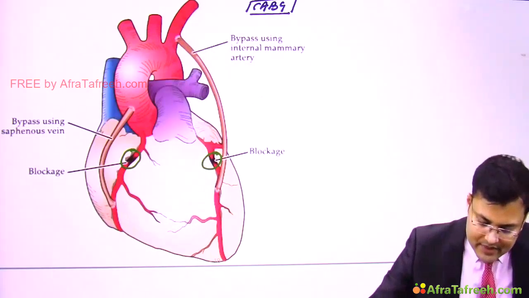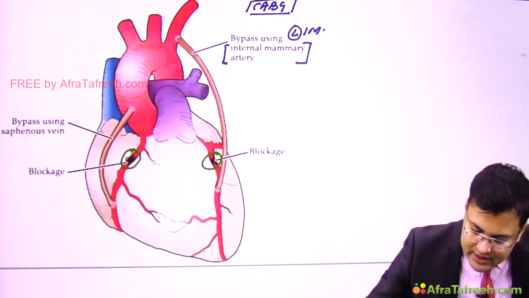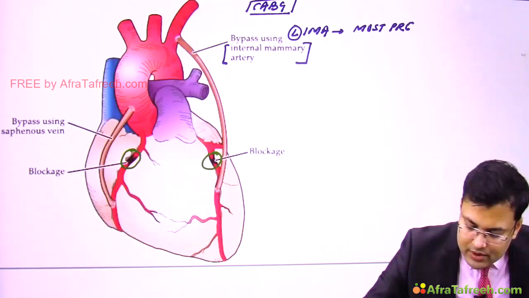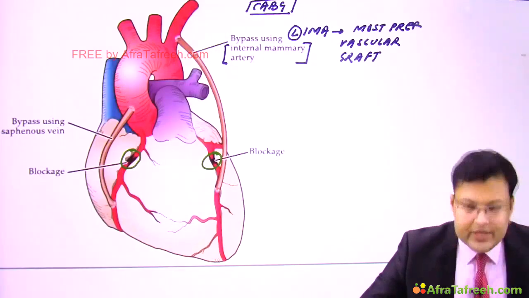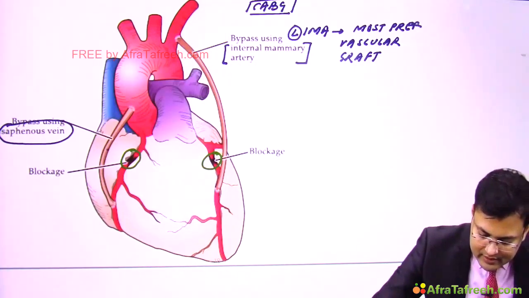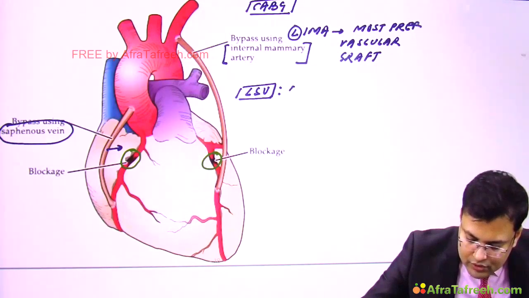So here you can see that we are using internal mammary artery. Which one? Left. So in short it is known as LIMA. LIMA is most preferred vascular graft for CABG. And here you can see this is saphenous vein. Clear? So long saphenous vein, it is most commonly used graft.